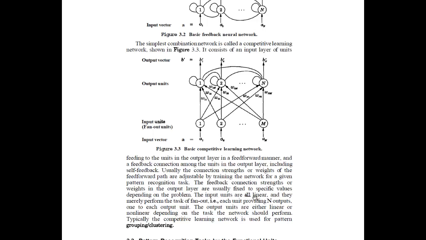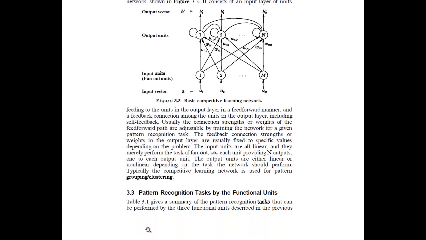The input units are all linear and they merely perform the task of fan out, that is, each unit provides n outputs, one to each output unit. The output units are either linear or non-linear depending upon the task the network should perform. Typically the competitive learning network is used for pattern grouping, also called pattern clustering.